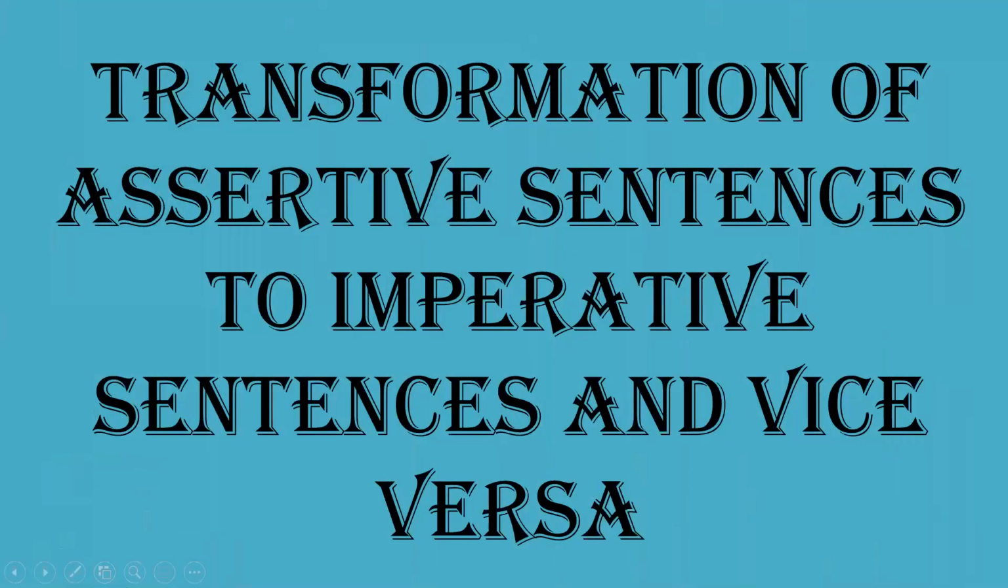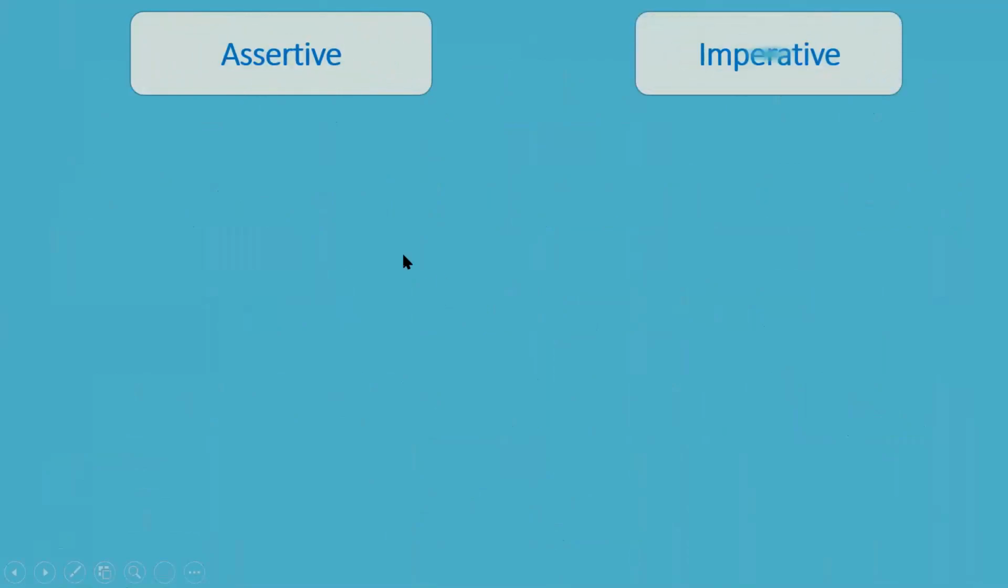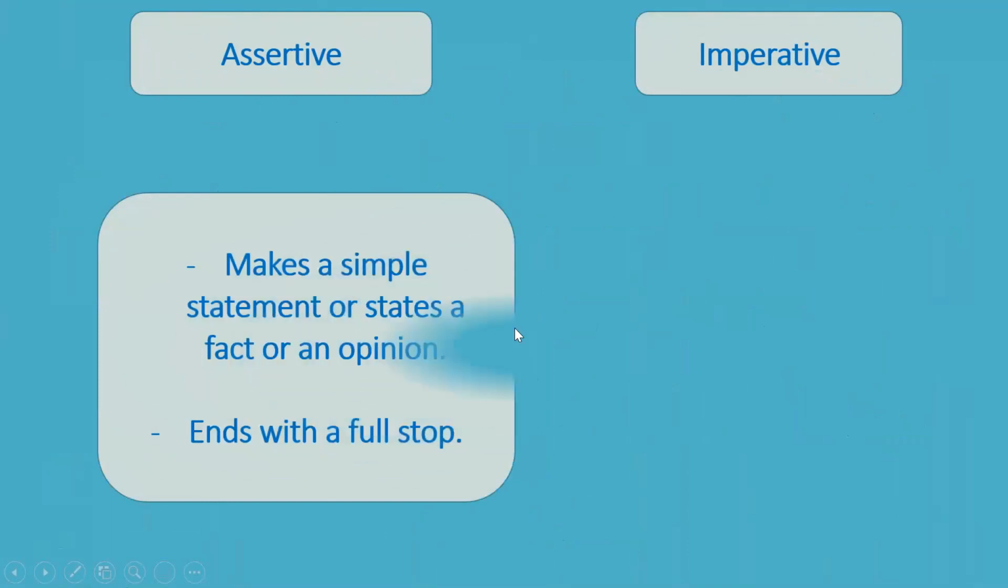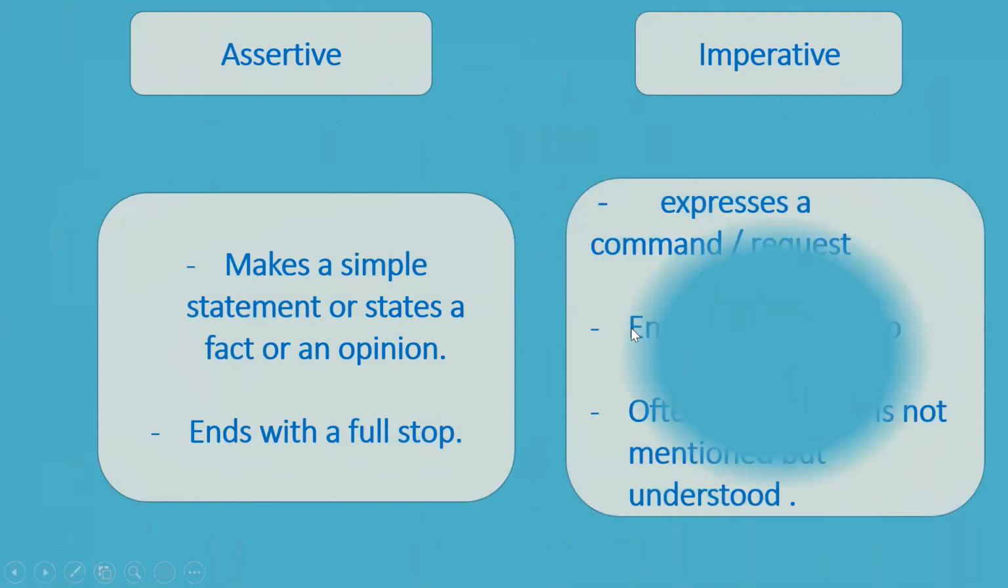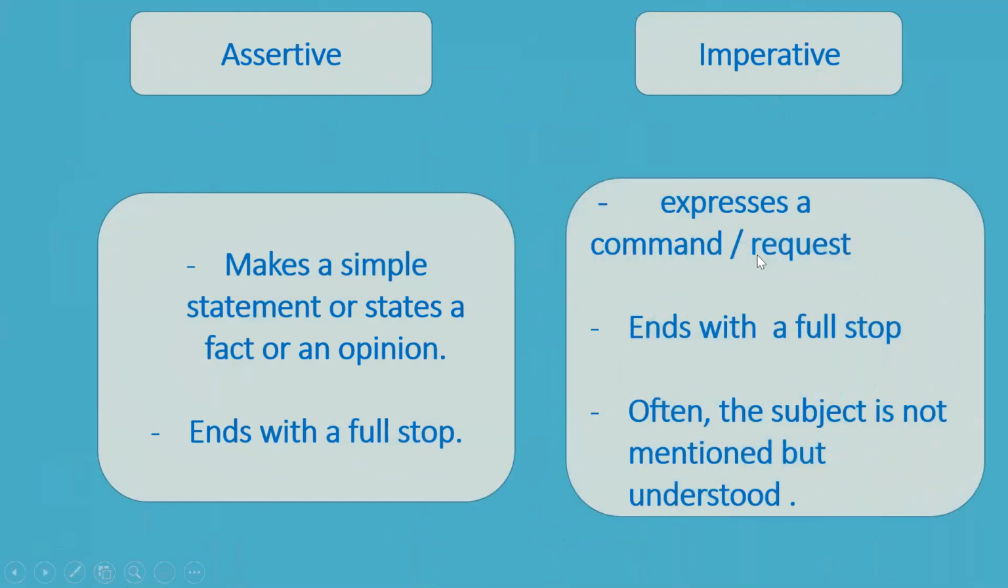Okay. So now we will move on to the next kind of transformation, which is transformation of assertive sentences to imperative and vice versa. Now already we know what are assertive sentences and what are imperative. Assertive sentences make a simple statement or state a fact or an opinion. It is a simple statement of facts and it always ends with a full stop. Whereas an imperative sentence expresses a command or a request. It also ends with a full stop.